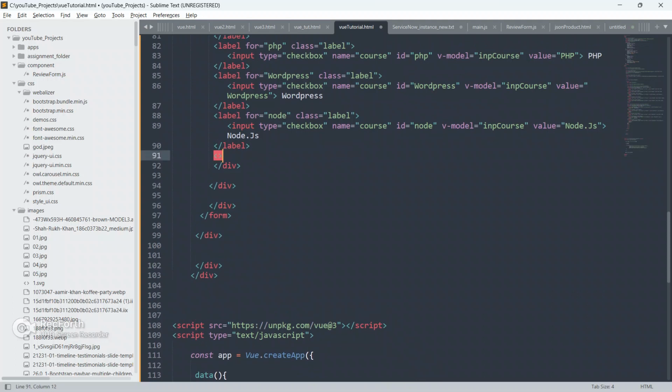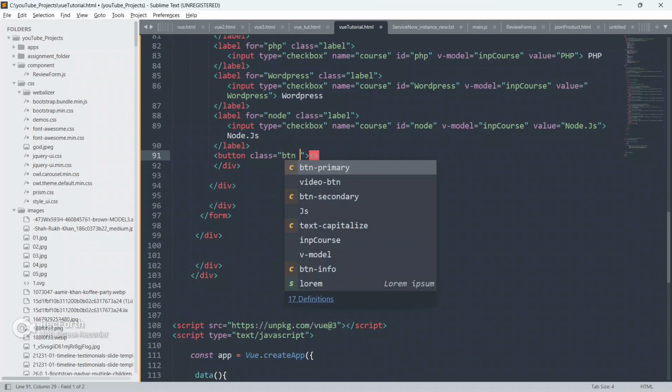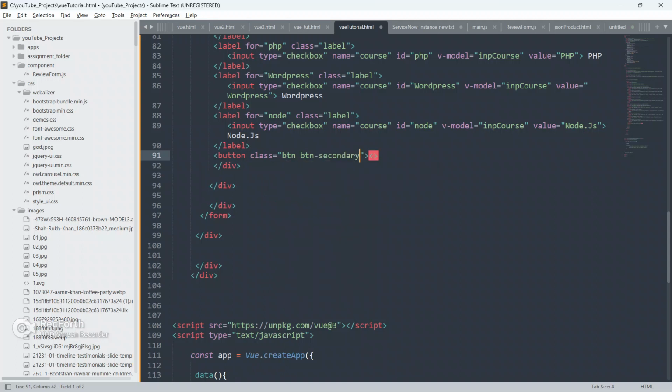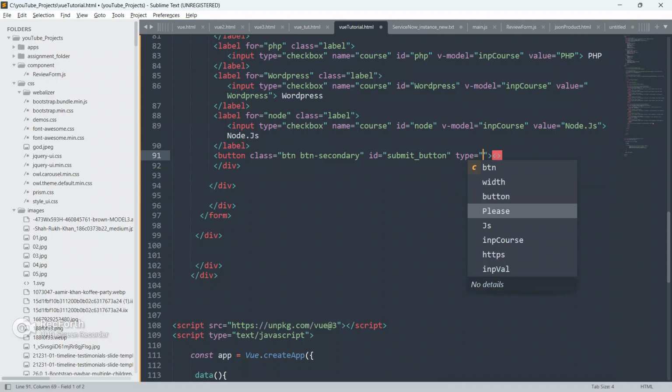So we'll put our button inside this label. Put button, give a class btn and btn secondary, and give id as submit button, give type also as submit, and close this button now.